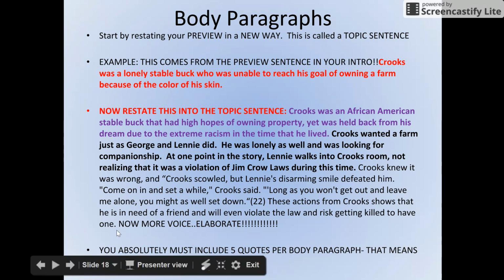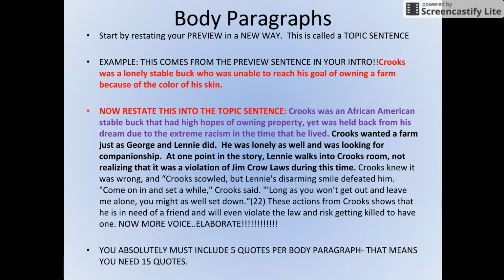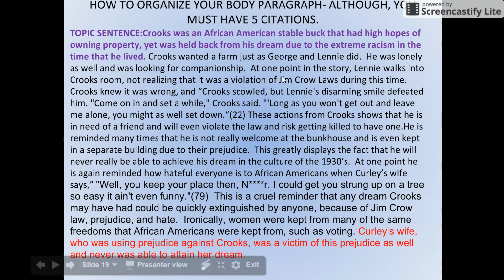And then you have to include more of your own voice. And this also shows this. This also shows that. Again, you'll need to put a quote in, elaborate, and then lead us, just like I did here, into your next quote, and then elaborate again. You should have 5 quotes in each body paragraph, and then 5 examples of really strong elaboration. This is what your body paragraph will look like then.